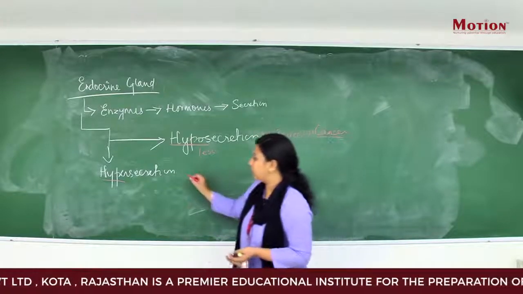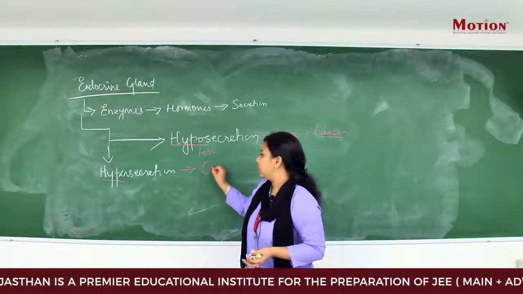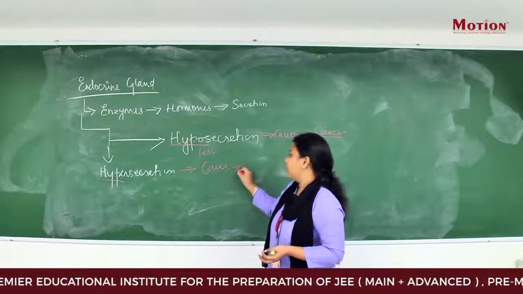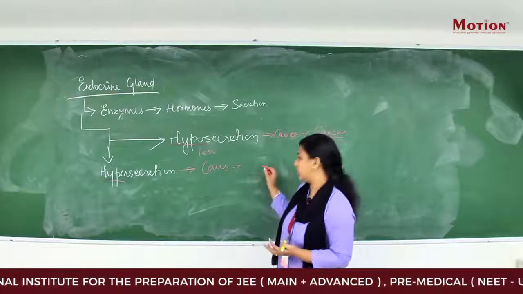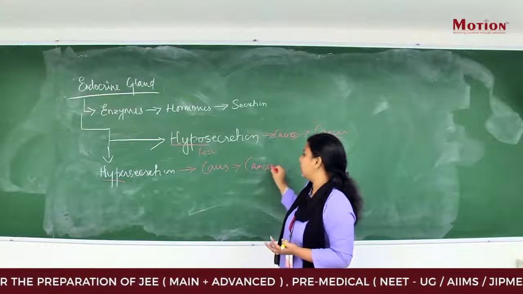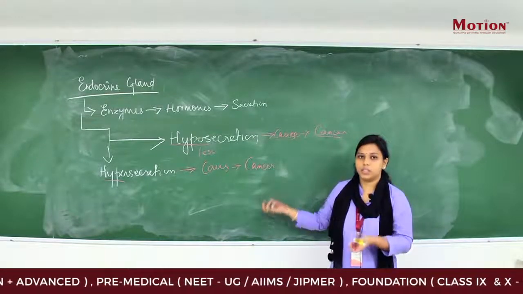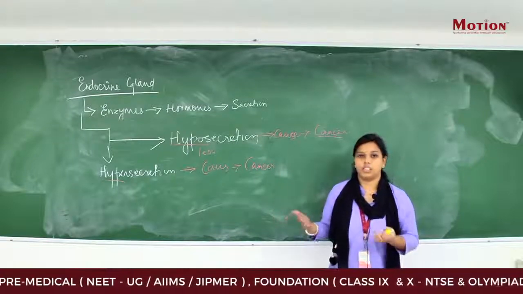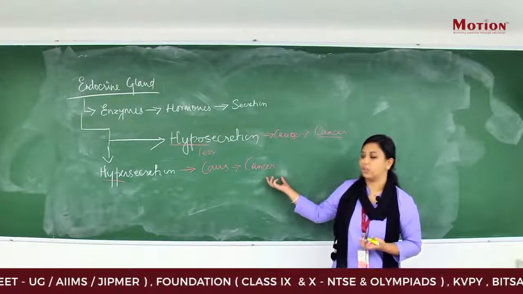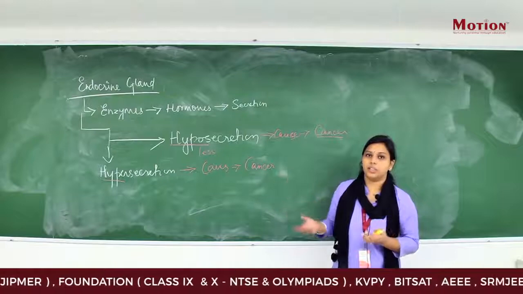In hypersecretion, the cause is the same, but the working process is different. Here also cancer can lead to hypersecretion, but it gives a signal so that excess production of the particular hormones is done inside the human body.